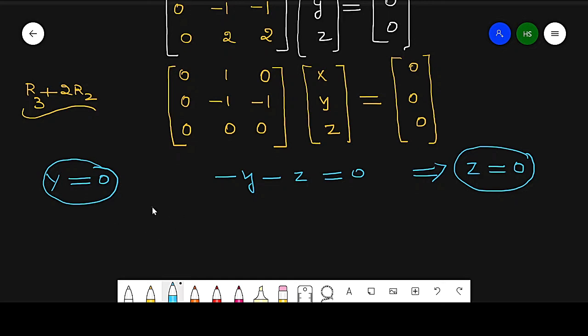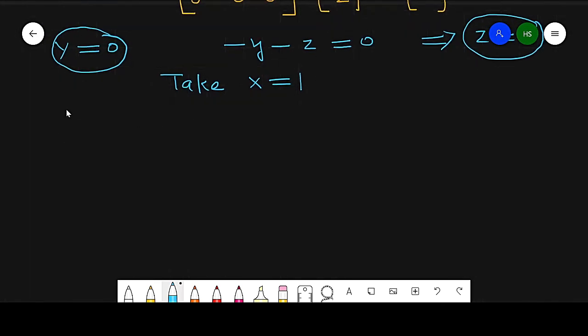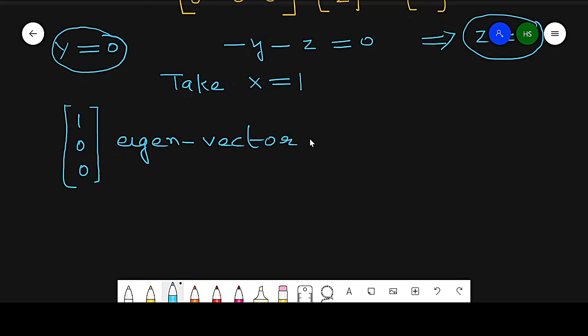So we can take any value of x. So I take x equal to 1 because it is a simple number. If x equal to 1, we get eigenvector 1, 0, 0. So this is an eigenvector of A